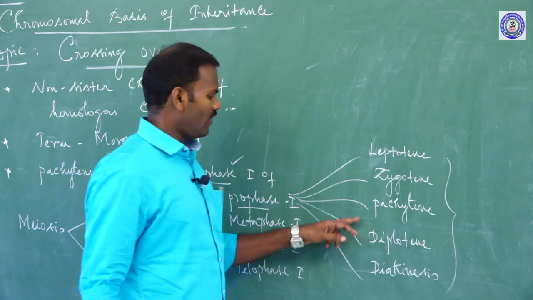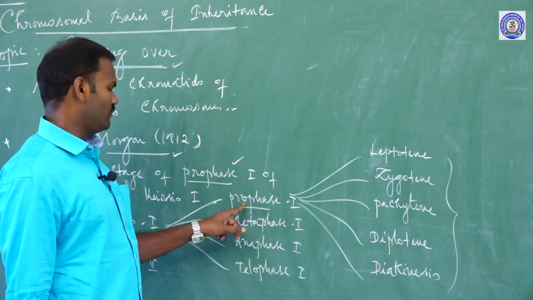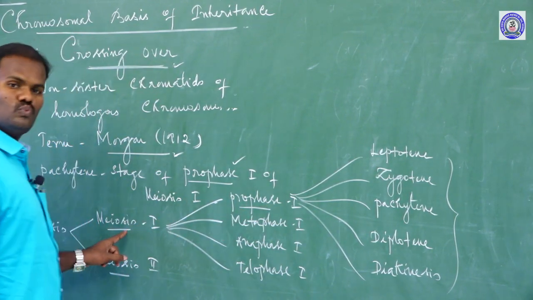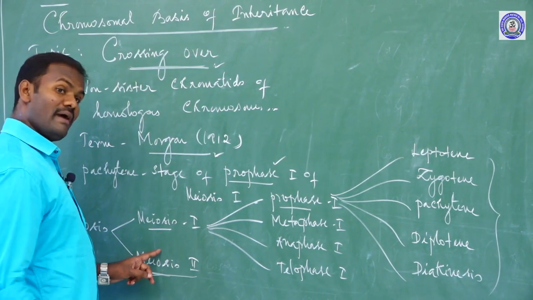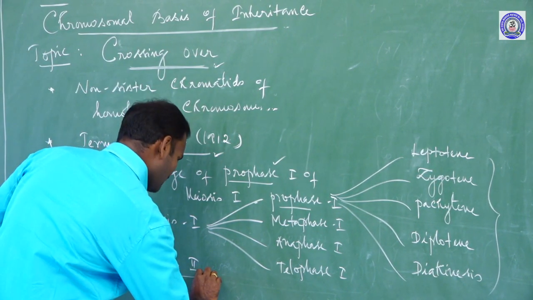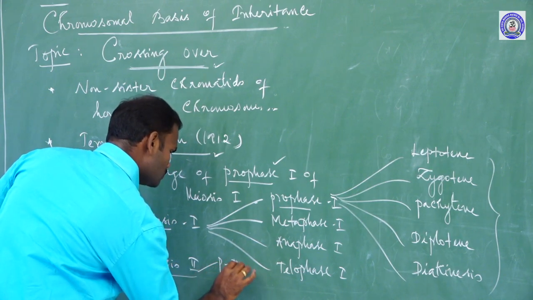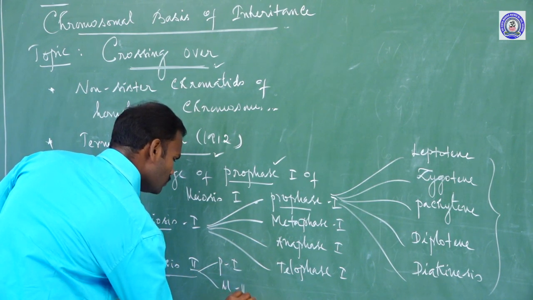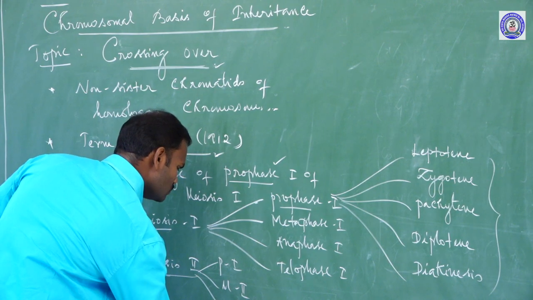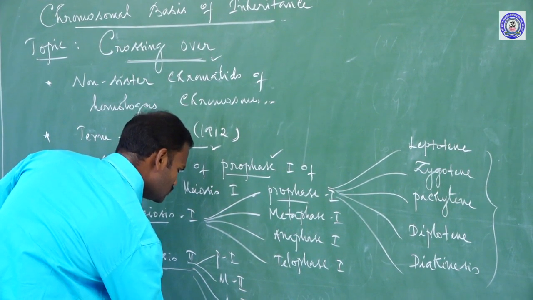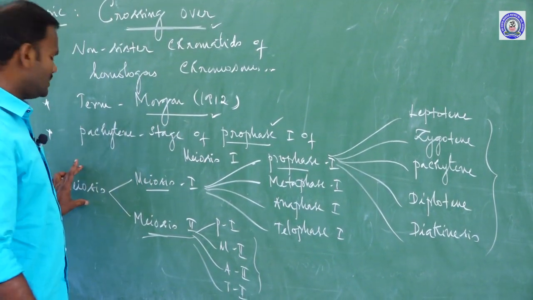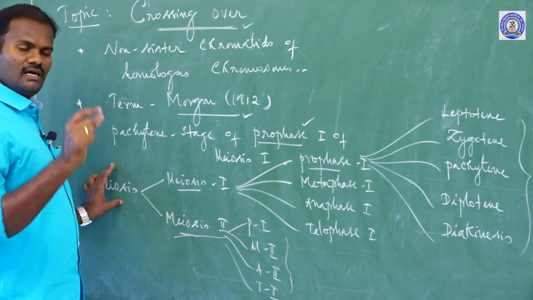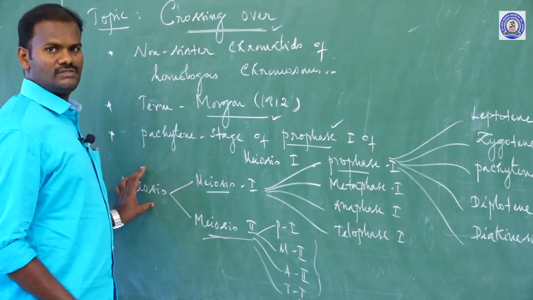So these are the five subdivisions that come under prophase 1 of meiosis 1. Then meiosis 2 is similar to mitotic cell division. It is also further classified into prophase 2, metaphase 2, anaphase 2, and telophase 2. After the completion of meiosis, four haploid gametes are formed.